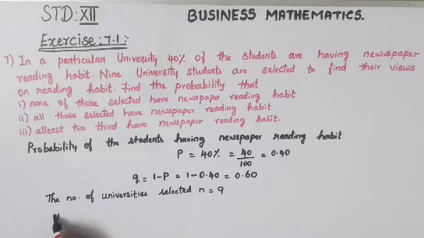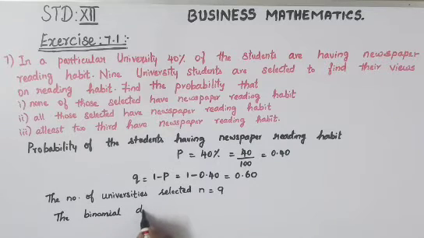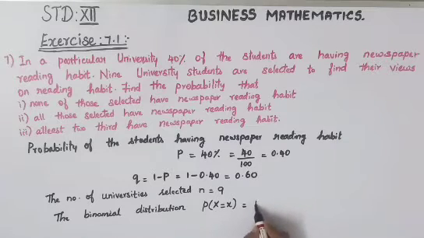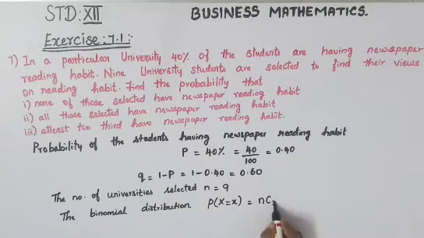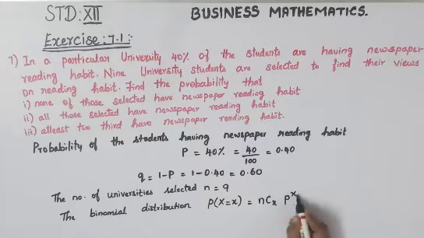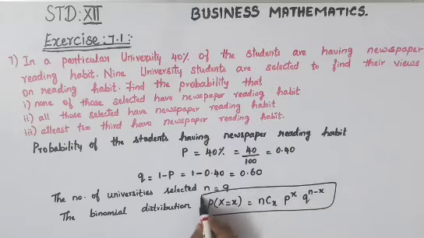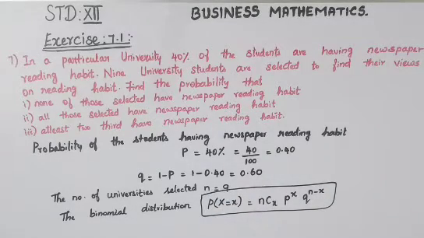So your binomial distribution is P of capital X equal to small x, which is equal to nCx p power x q power n minus x. So this is your binomial distribution formula. Okay, so we'll have to substitute all the values in this formula.